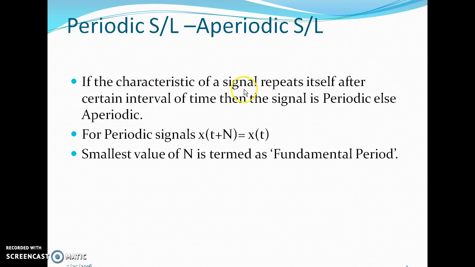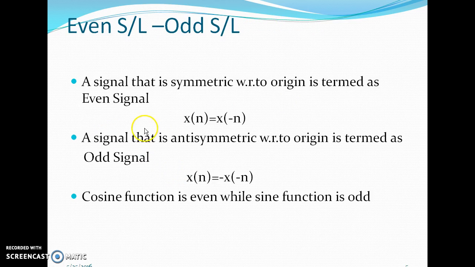If the characteristic of the sequence is repeating itself after a certain interval, that means a certain number of samples, after every 5 samples or after every 10 samples, then such a signal is called a periodic signal. If there is no such repeatability, such signals are called aperiodic sequences.